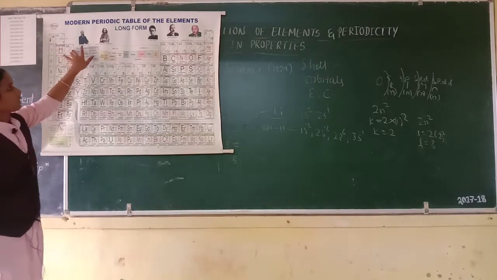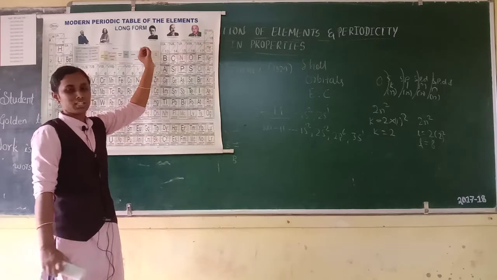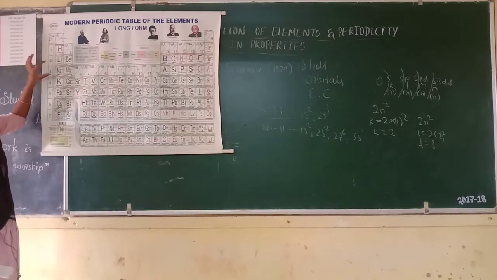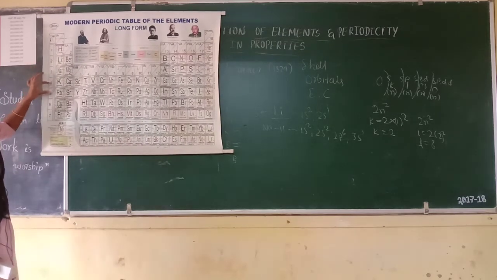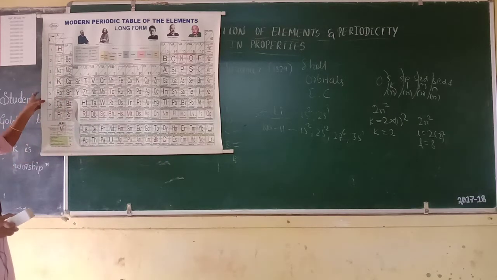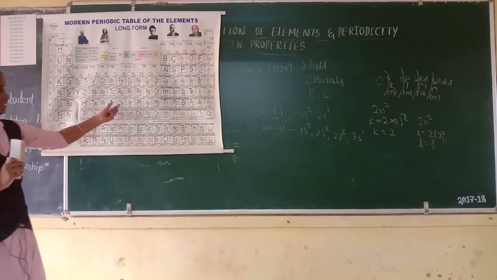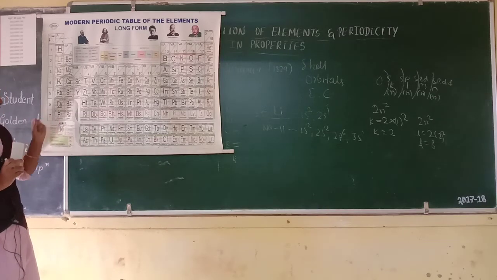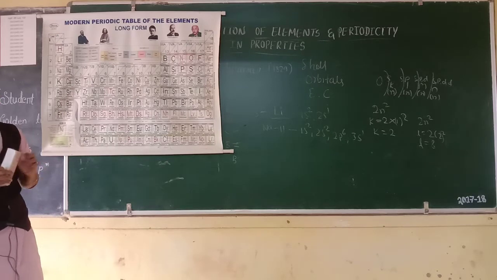This is the shortest period or shortest series. Then second and third periods are called short periods, fourth and fifth periods are called long periods, and the sixth period is called the longest period. Then the seventh period is called an incomplete series.